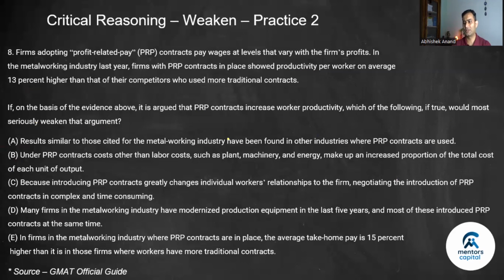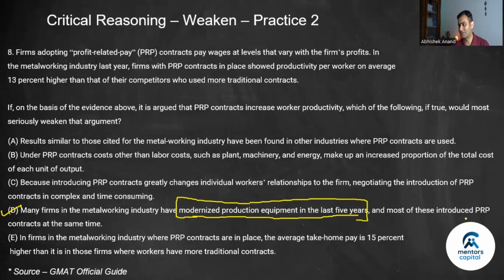So what is the correct answer for that? The correct answer is this. Many firms in the metalworking industry have modernized production equipment in the last 5 years, and most of these introduced PRP contracts at the same time. So basically PRP की वजह से नहीं हुआ है. उनके पास they had modernized production equipment. So this is the main reason. Because PRP was introduced here, so maybe it happened because of this and not because of this. So the correct answer is D.